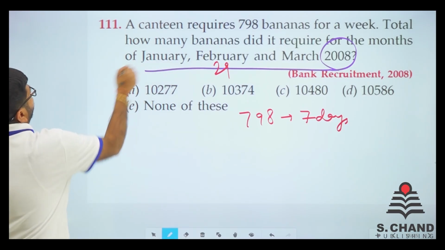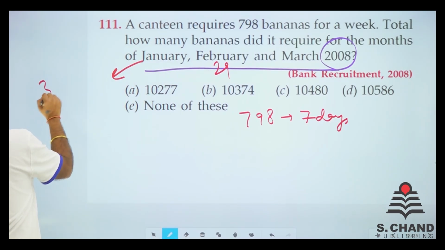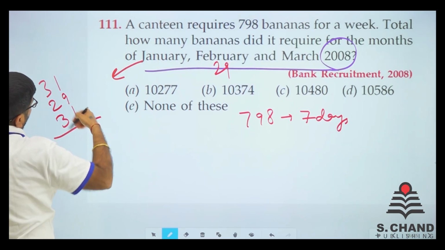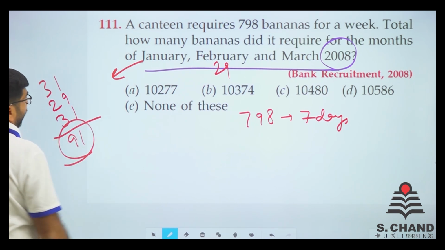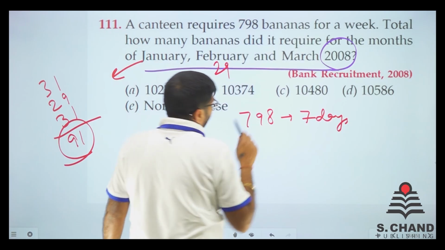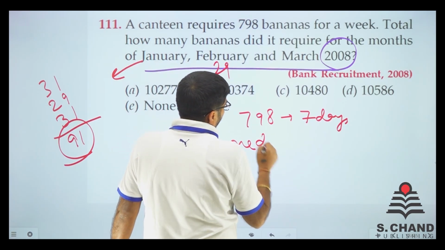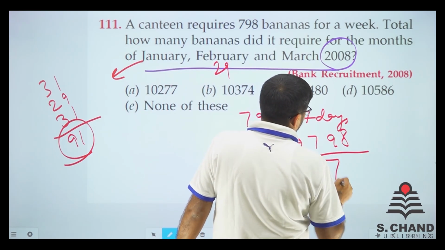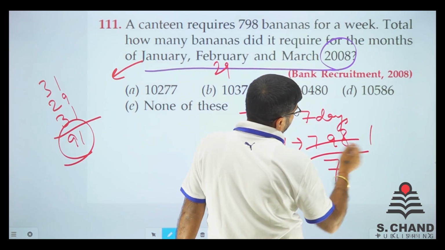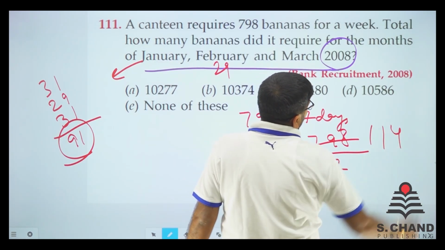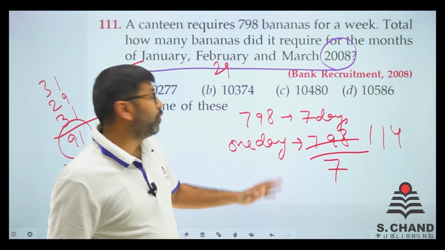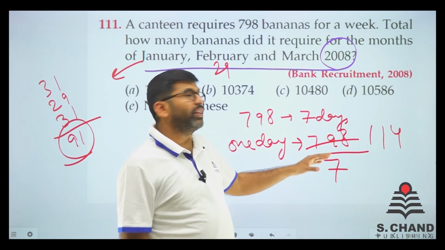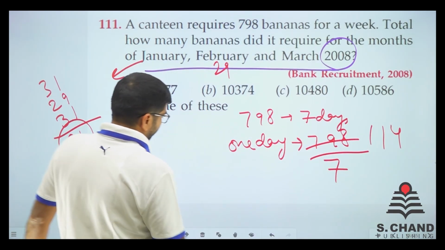So first calculate how many days we are looking at. We are looking at 31 days, then 29 days, then 31 days. So in total we have 91 days, right? If it is 7 days for 798, for 1 day, how many bananas do we need? 798 divided by 7. 7 1s are 7, 7 4s are 28, 114. So we got 114 bananas a day. If 798 are needed for 7 days, how many for 1 day? Just divide it out. So we got 114.